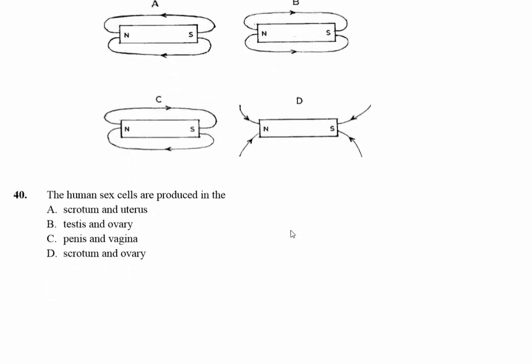Then the last question, 40. The human sex cells are produced in the testes and ovaries. That's B being the answer.